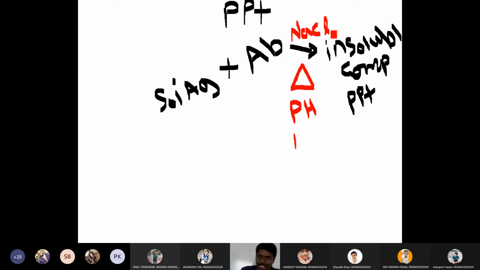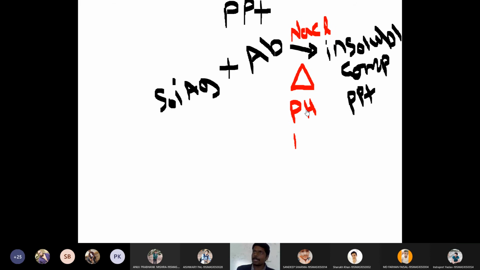So just to see the definition now: when a soluble antigen reacts with its antibody in the presence of NaCl, it will form an insoluble complex at optimum temperature and pH, and it is called a precipitation reaction. That's it. Is it clear for everyone? Is this definition clear for everyone, dear students, online students?